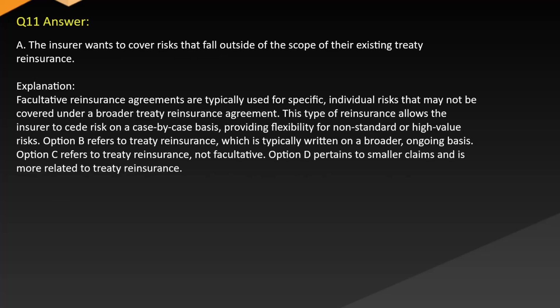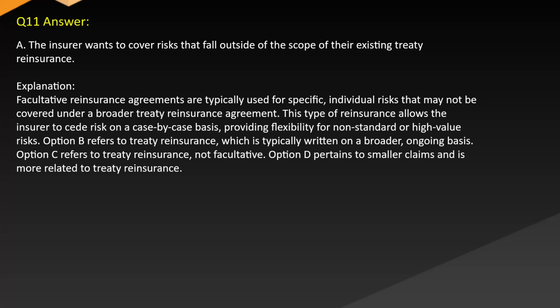Answer: A. The insurer wants to cover risks that fall outside of the scope of their existing treaty reinsurance. Explanation: facultative reinsurance agreements are typically used for specific individual risks that may not be covered under a broader treaty reinsurance agreement. This type of reinsurance allows the insurer to cede risk on a case-by-case basis, providing flexibility for non-standard or high-value risks. Option B refers to treaty reinsurance, which is typically written on a broader ongoing basis.